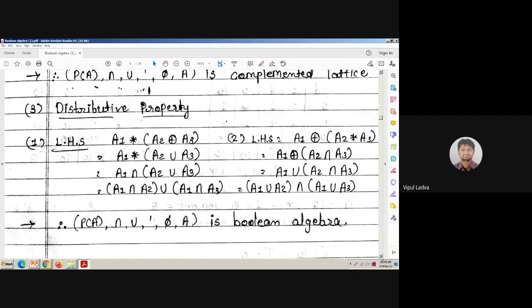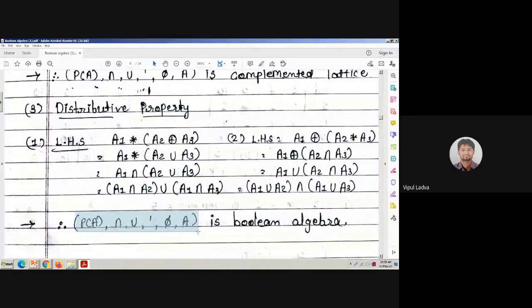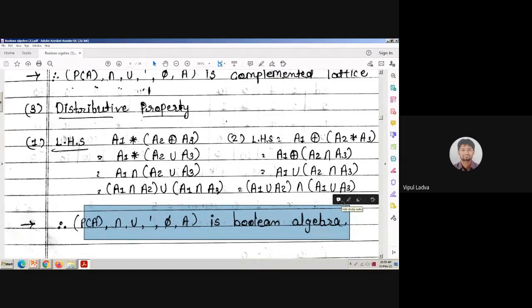So as it is bounded, distributive and complemented, we can say that P of A with union, intersection, complement, along with its zero element and identity element, is going to act as a Boolean algebra. So if you observe this, from here you can easily identify what the zero element will be, what the identity element will be, is it? And for everything, the complement is present in it. So this is how this particular power set of set A is going to act as a Boolean algebra.